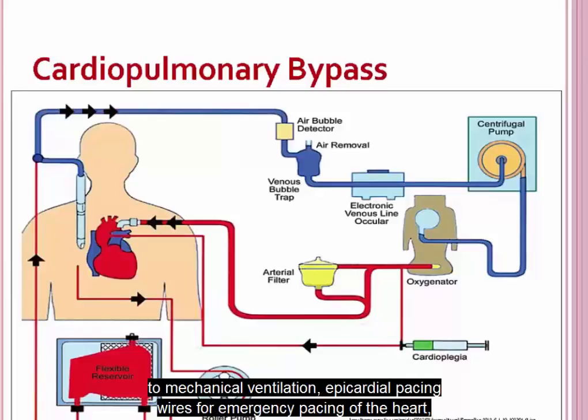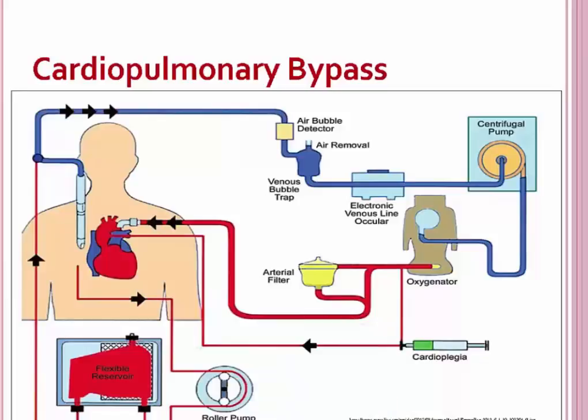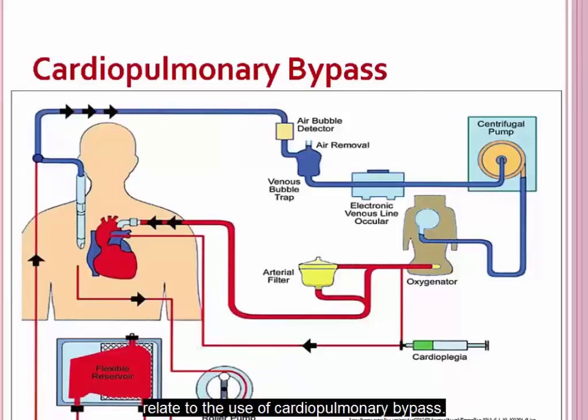to mechanical ventilation, epicardial pacing wires for emergency pacing of the heart, a urinary catheter to monitor urine output, a nasogastric tube for gastric decompression. Most patients will be extubated within 6 hours and transferred to a step-down unit within 24 hours for continued monitoring of cardiac status. Many of the post-operative complications that develop after CABG surgery relate to the use of cardiopulmonary bypass.